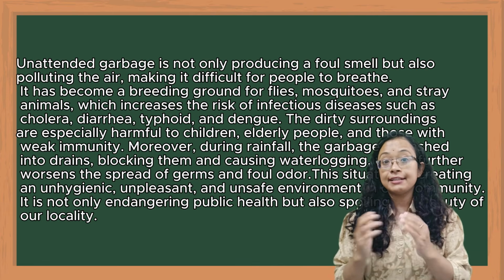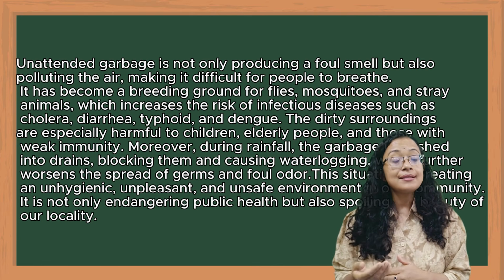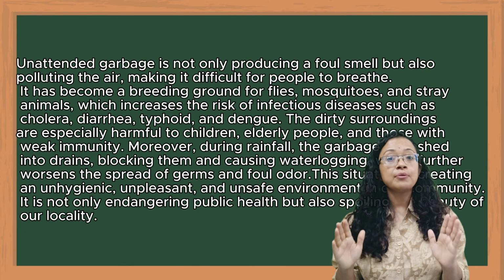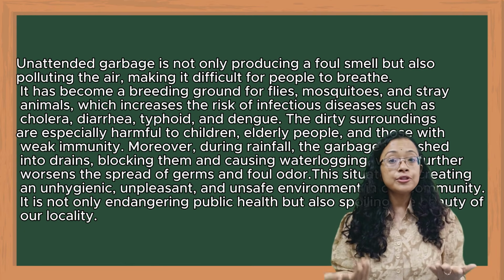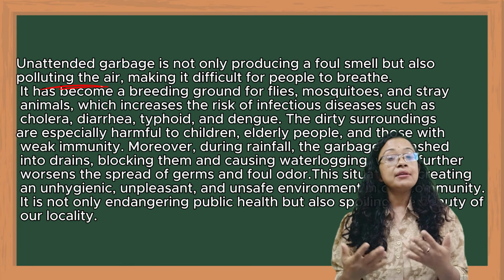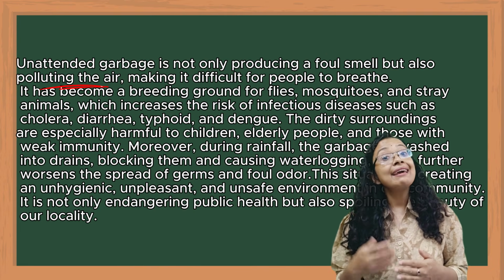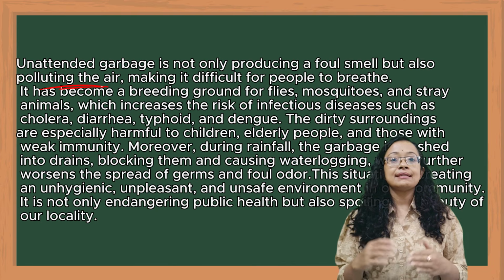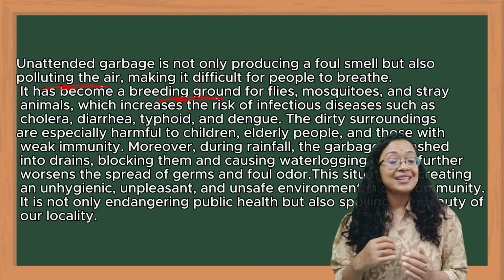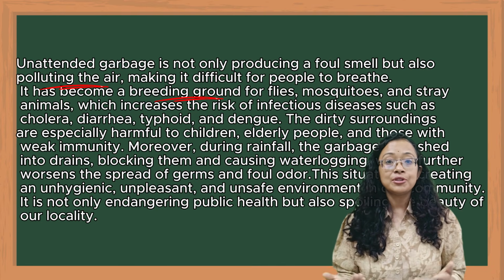You can notice that here in the second paragraph, the sender has mentioned the effects of unmanaged garbage. So, the first one is air pollution, and because of the air pollution, it has become difficult for people to breathe. And the second effect is that it has become the breeding ground for insects such as mosquitoes and some others.